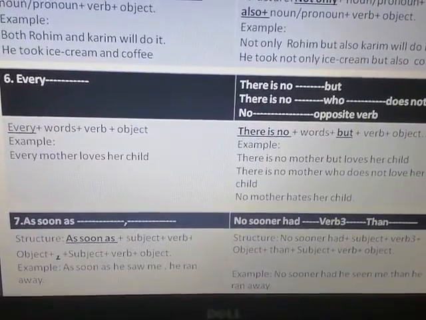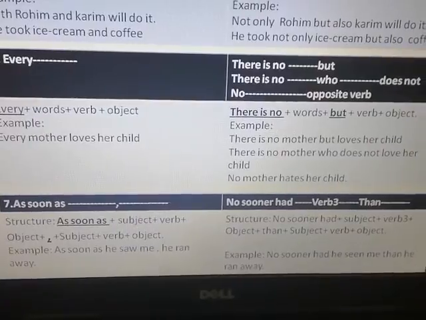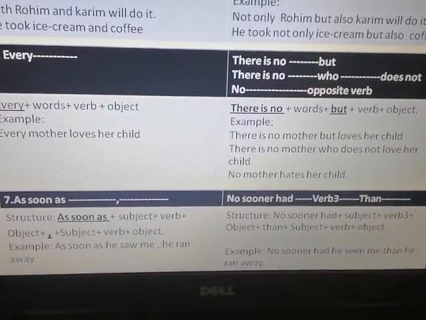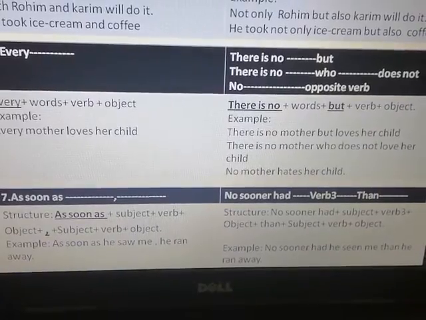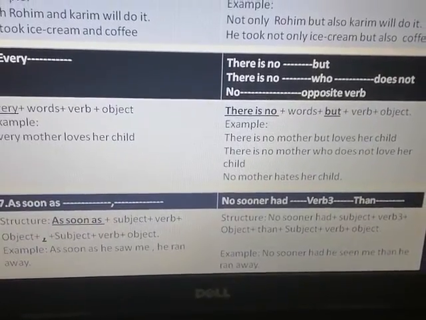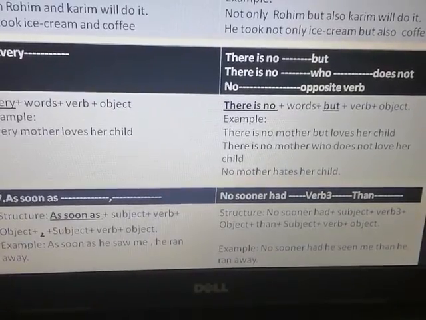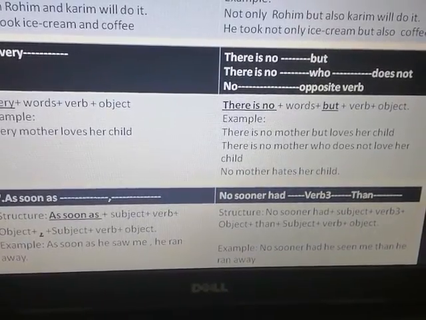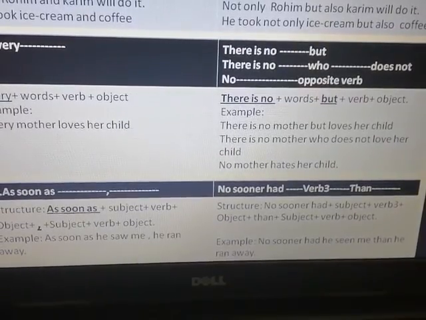Another: as soon as, started to, no sooner had. If you use no sooner had, you can use the verb past participle, and in the middle of the two clauses you can use then, because no sooner had dot dot then.